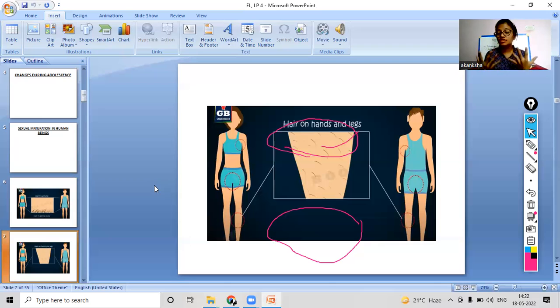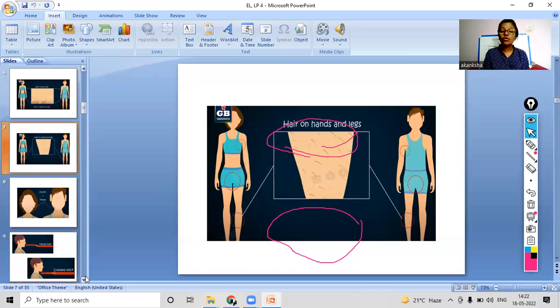So yes, the first change that we saw is the hair, right? In which regions does this hair grow? First, we saw the armpit region, in the case of both girls and boys, and then the genital regions: in girls, the vaginal region, and in boys, the testicle region, right? And the third place where the hair grows more when we enter the adolescence period is the hands and the legs. So this was the major change that we observe.